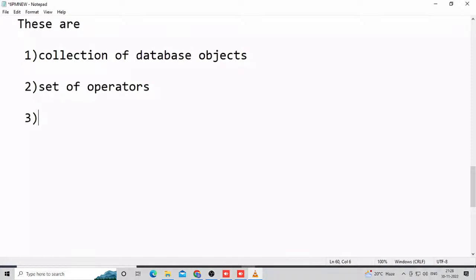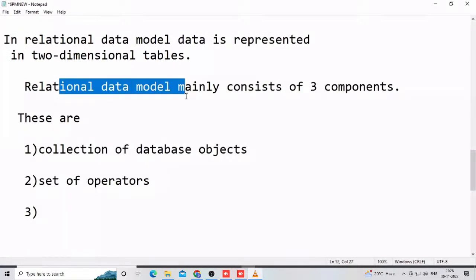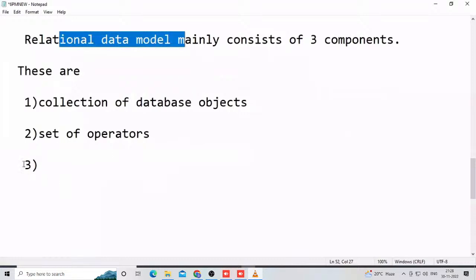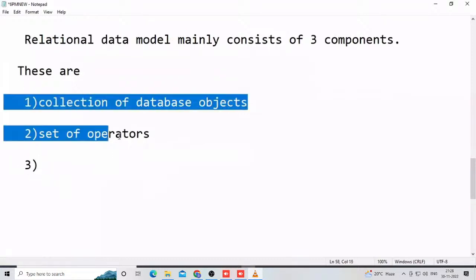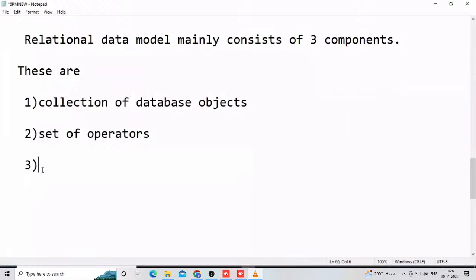But unfortunately, the third one is the most powerful. This is a key concept that so many fellows don't know. Actually, in the relational data model, this is the difficulty learners or experienced people face, especially on the interview side. Only the third point is important. These two are dead. The third point is the most powerful.